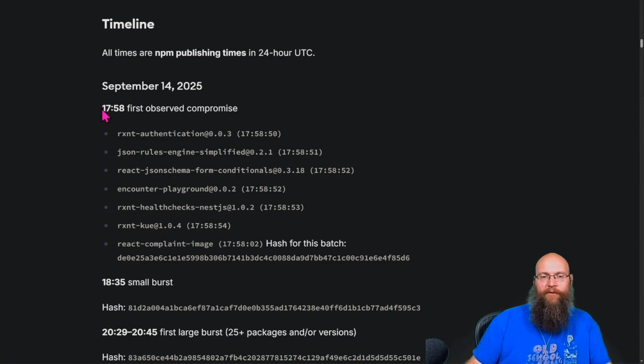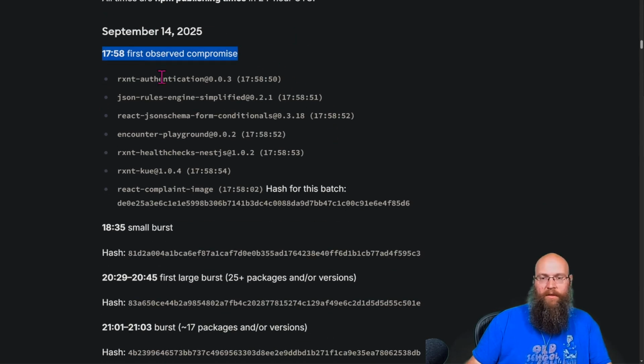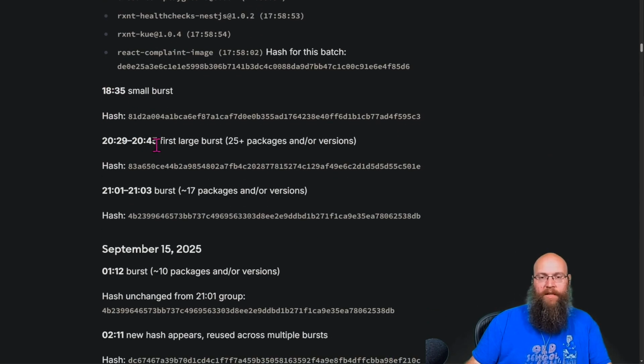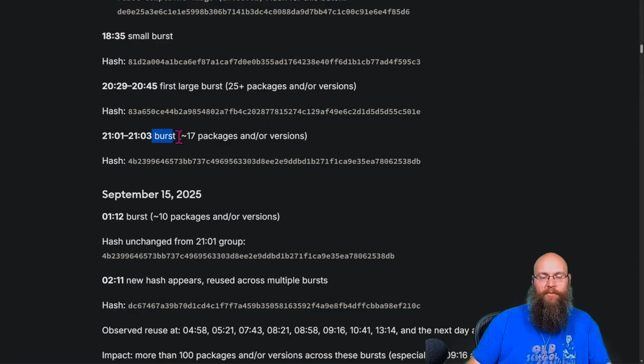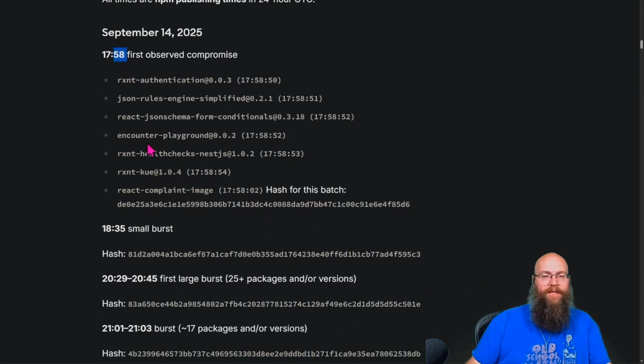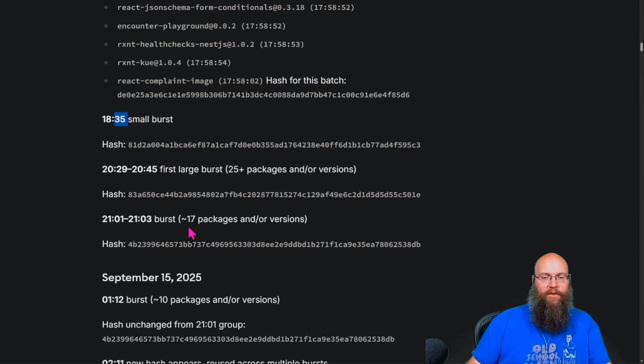Basically, they first observed the SHAI HULUD variant on September 14th. A couple of these repos got hit. There was a small burst, again, about an hour later. And then the first large burst with about 25 additional packages. Another roughly 16 happened. So this is a short time frame, right? At 17:58, and then not even 37 minutes later, there was another burst.